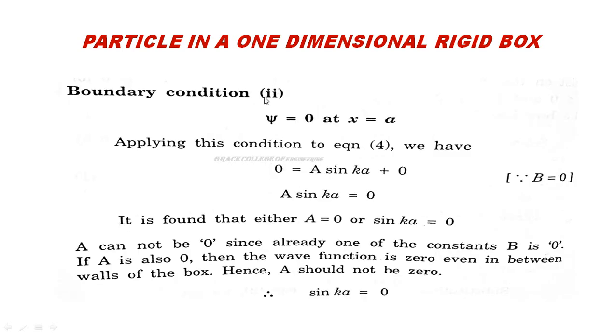Now we are going to apply the second boundary condition, psi is equal to 0 at x equal to a. Applying this condition, the left hand side is 0 and the right hand side is A sin ka plus 0. So A sin ka is equal to 0 means either A is 0 or sin ka is 0. Already one of the constants, B, is 0, so A is not equal to 0. Here we are substituting psi as 0 and B as 0. After substituting we get A sin ka is equal to 0.